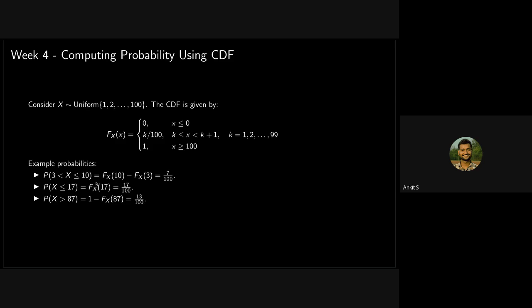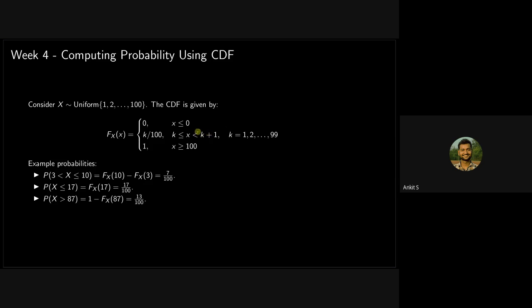So the most important thing to know in this week is the difference between cumulative distribution functions of a discrete random variable and a continuous random variable. Does anyone remember this? What is the difference? Okay, wait for a minute. I will ask you this question once again, but let's see what is there on the slide.